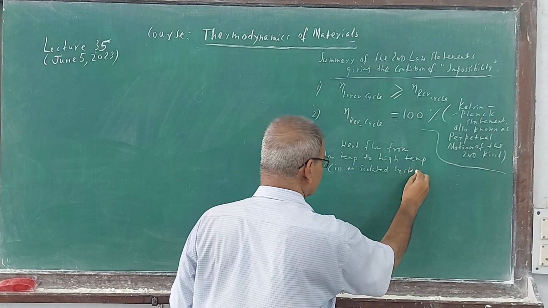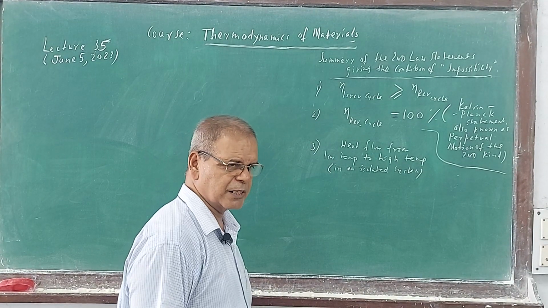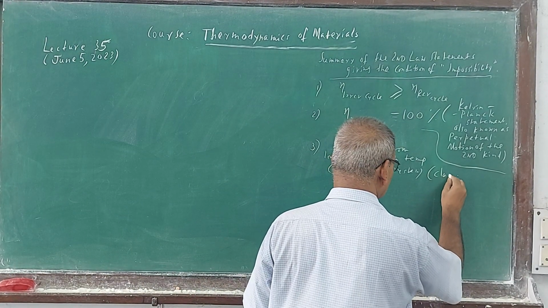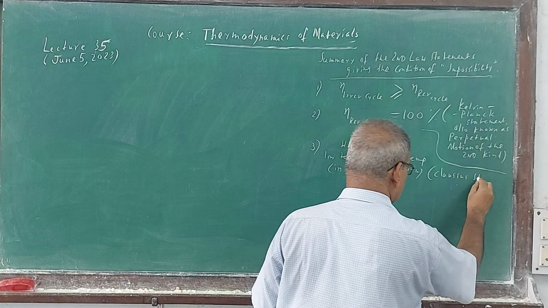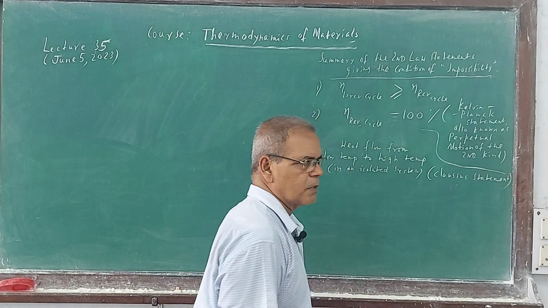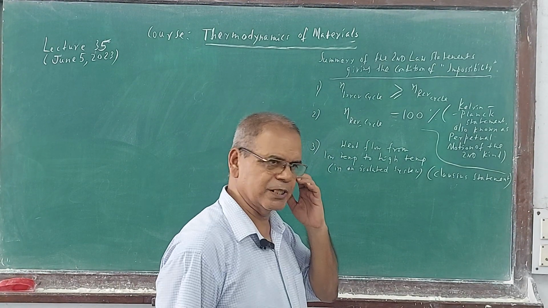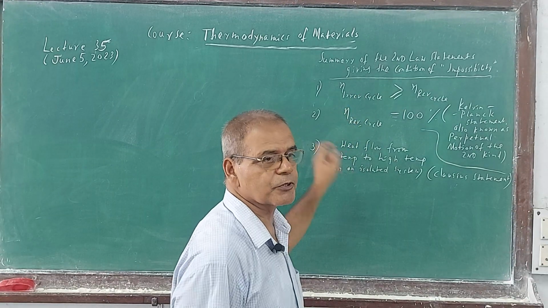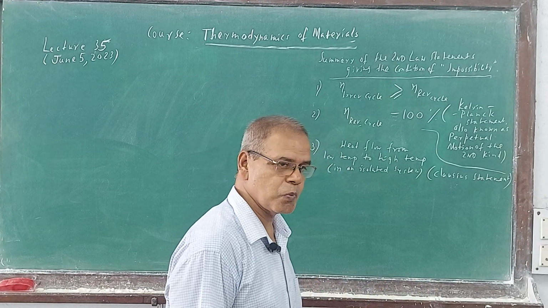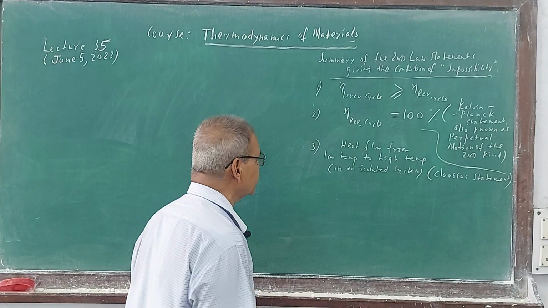This is known as the Clausius statement, the culminating statement actually. This is also impossible. Heat flow from low to high temperature is impossible. Eta of a reversible cycle of 99% is possible, but 100% is forbidden. So these are the three.